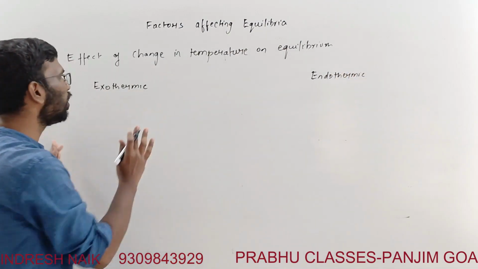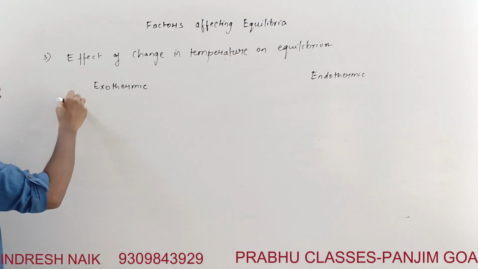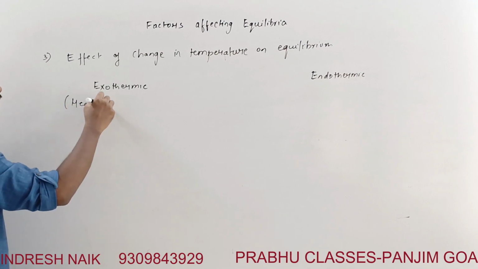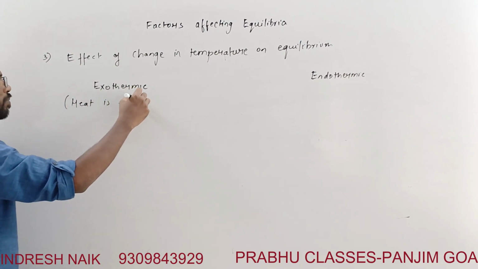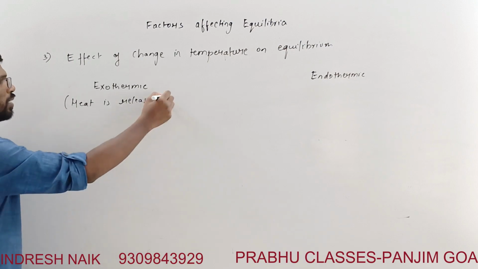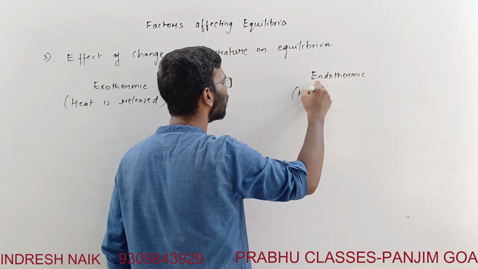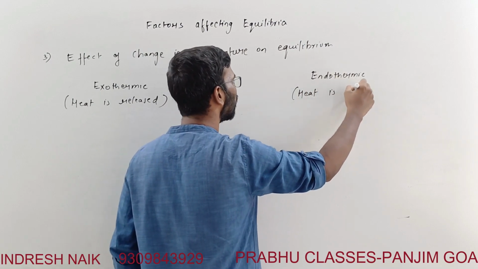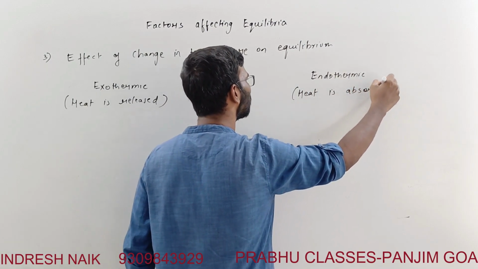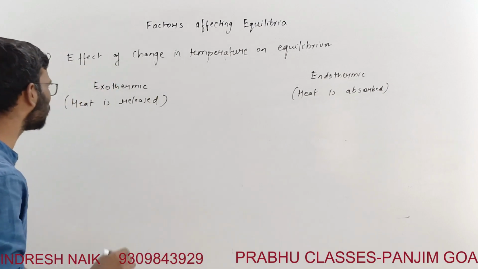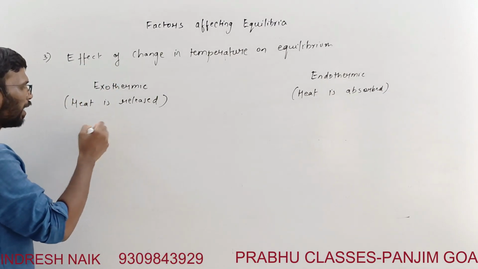See, understand this. Exothermic means what? Heat is released, right? Heat is released means over here heat is released on the product side. Here heat is absorbed. Let's say there is one reaction, and exothermic means what?